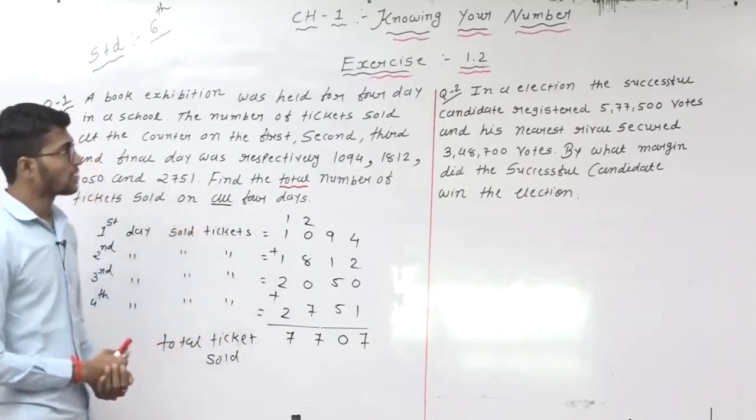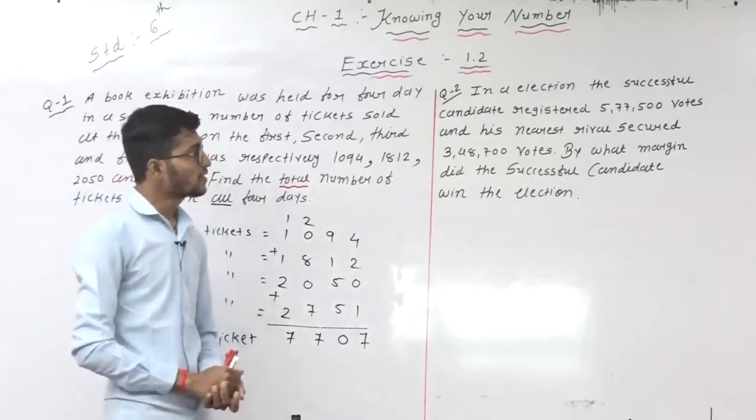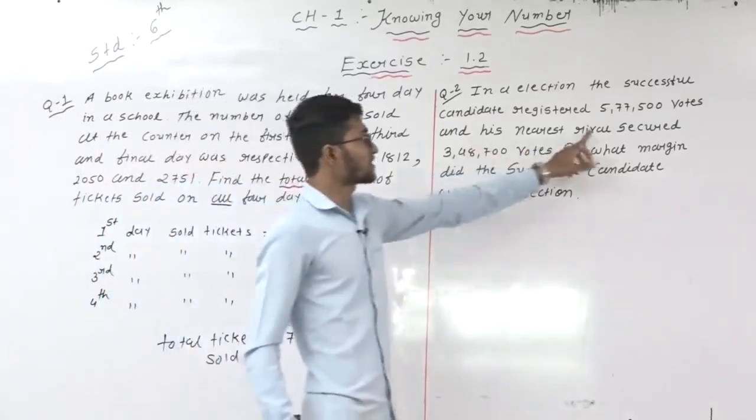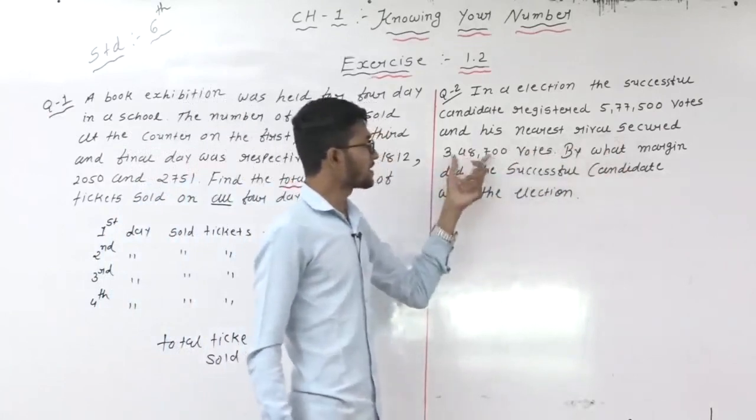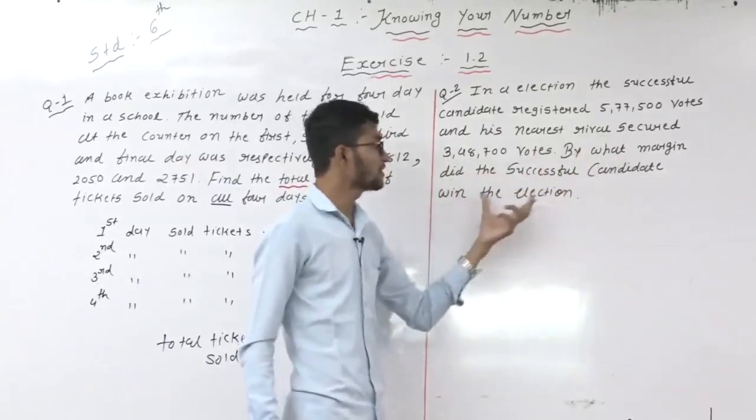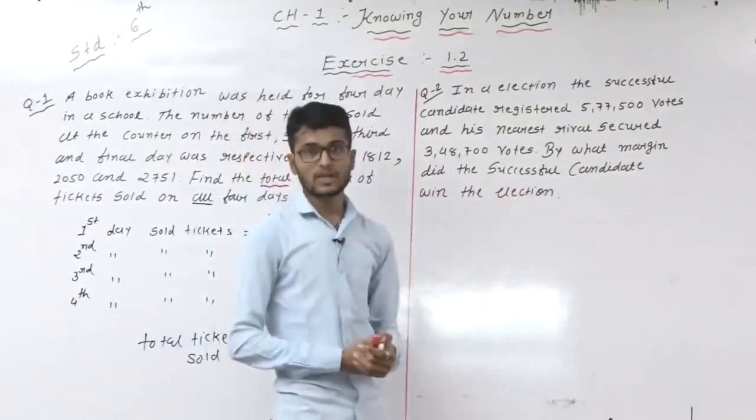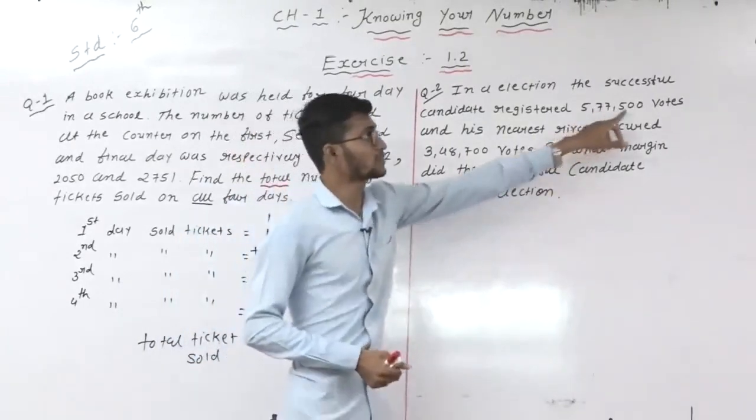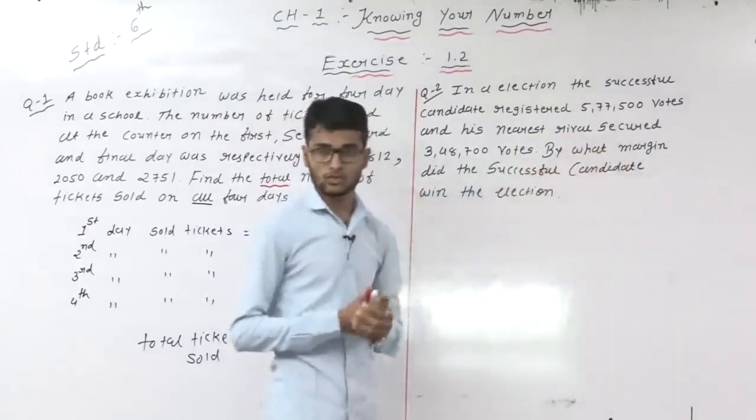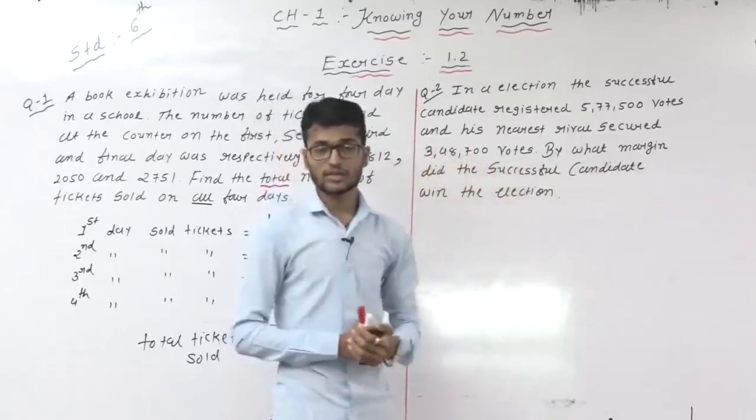Same for the second word problem. In an election, the successful candidate registered 5,77,500 votes and his nearest rival secured 3,48,700 votes. By what margin did the successful candidate win the election? So students, in this question, in the election there are two candidates. One candidate's votes are 5,77,500, and the rival, the second candidate, received 3,48,700 votes.